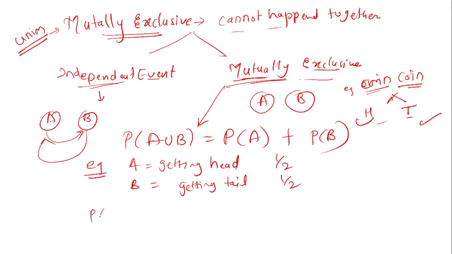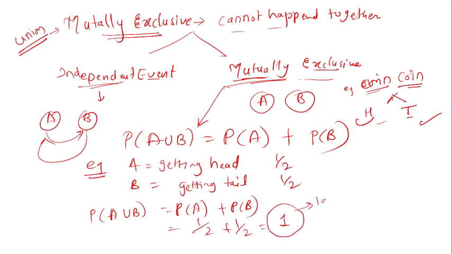So when I calculate the probability of A union B, then probability of A plus probability of B, so the probability of A is a half plus probability of B is a half, so the answer will be 1. So this answer tells you a 100% chance. That is key, from this we will get only one, it might be head or it might be tail. Hope you will understand.